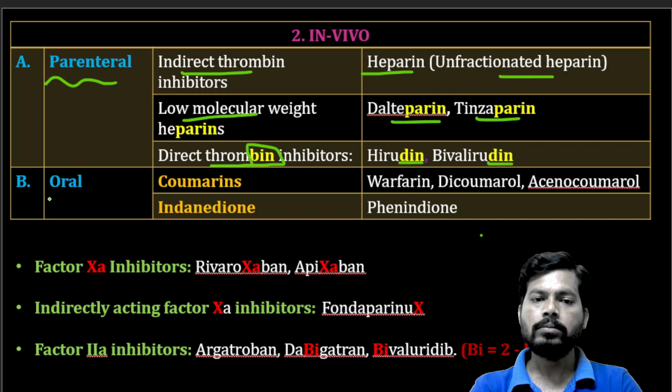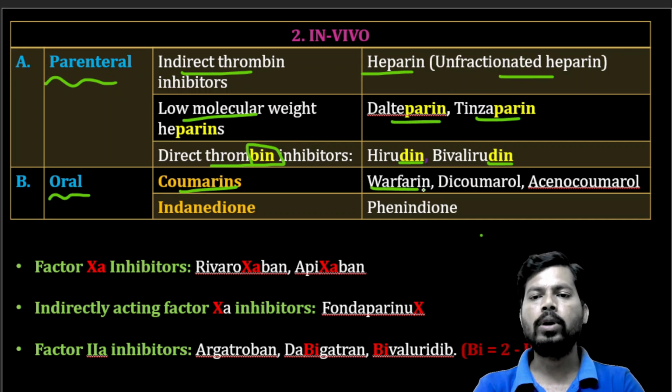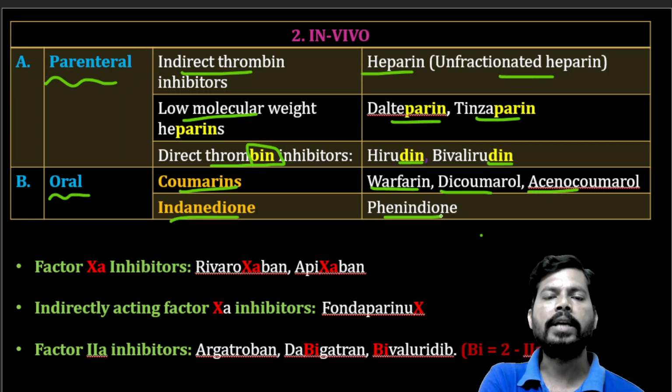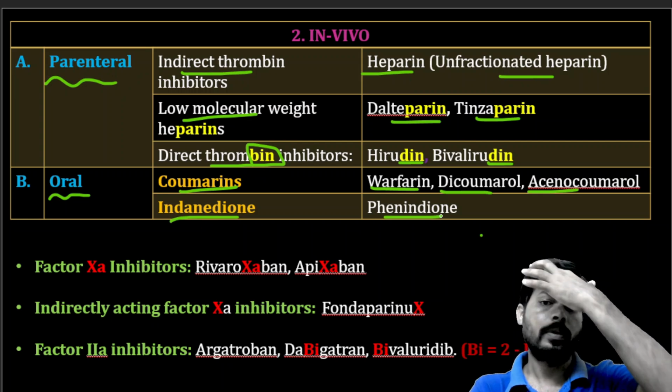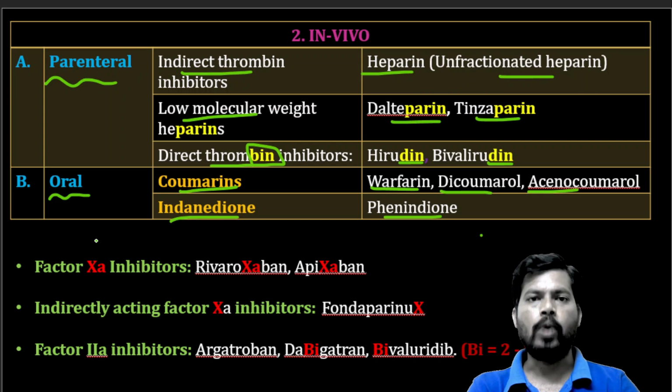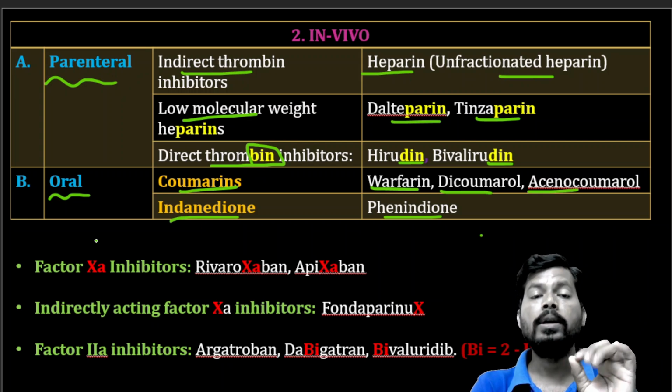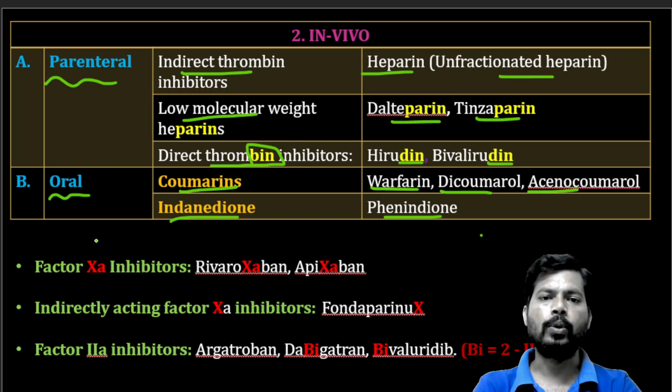Next, oral anticoagulants, the coumarins. The coumarin ring is present in warfarin, an oral anticoagulant, dicoumarol, and acenocoumarol. And an indandione example is phenindione. Warfarin is preferred by the oral route, while heparin is preferred by the parenteral route.